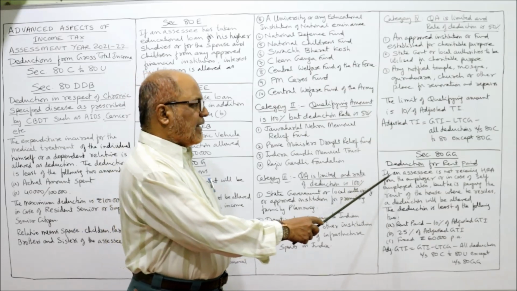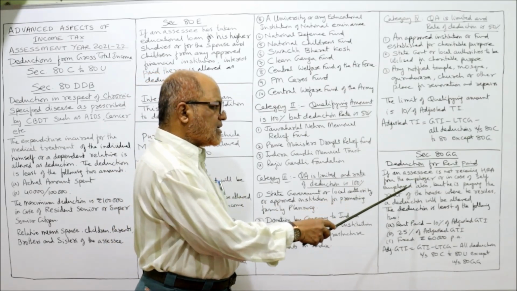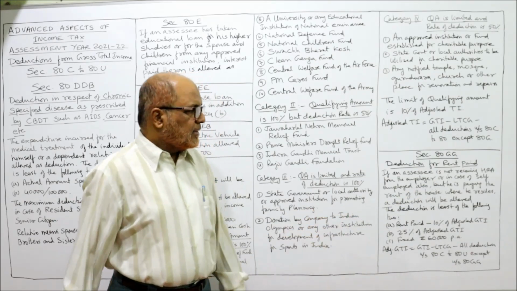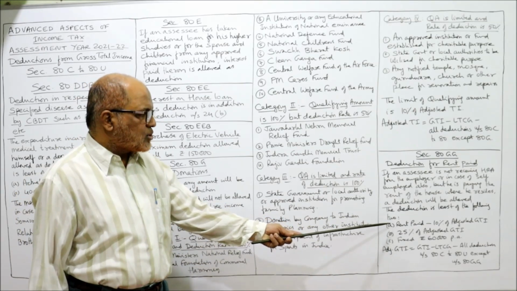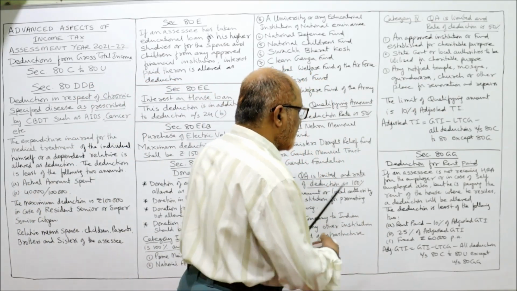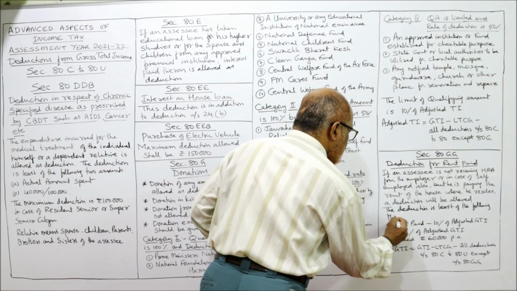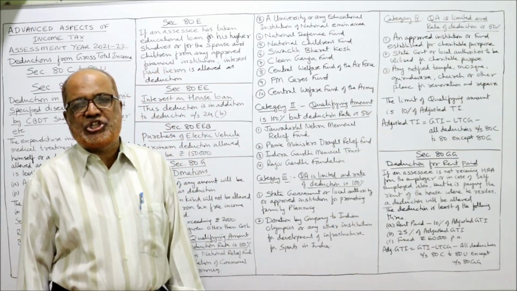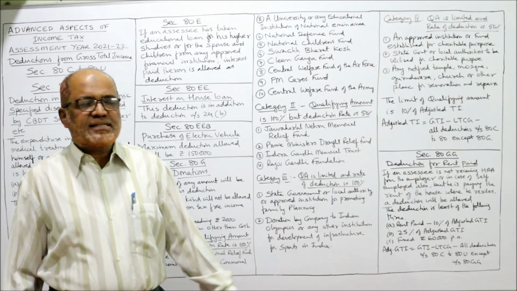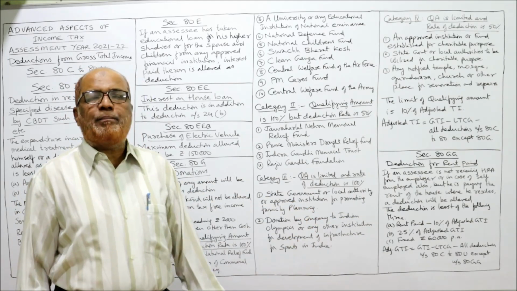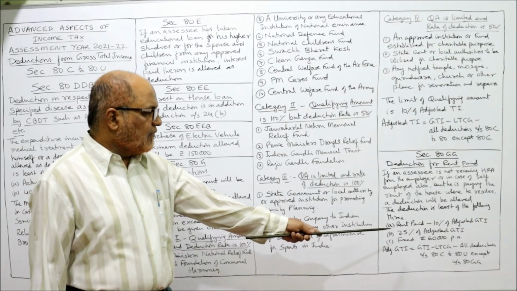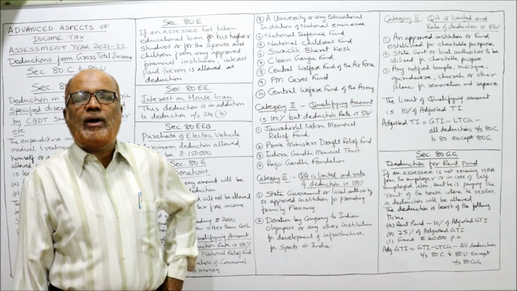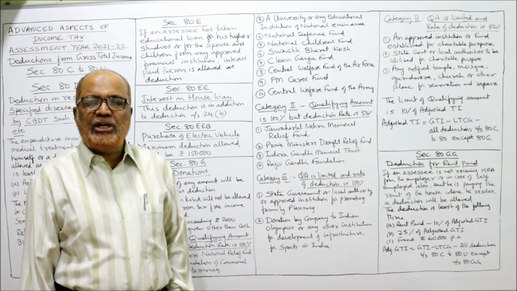So what is the limit? If an assessee is not receiving HRA from the employer, or in case of self-employed also, but is paying the rent of the house where he resides, a deduction will be allowed. The deduction is least of the following three amounts. First one, rent paid minus 10% of adjusted GTI. Second, 25% of adjusted GTI. And third, fixed amount of 60,000. The least of these three will be allowed as deduction under section 80GG.